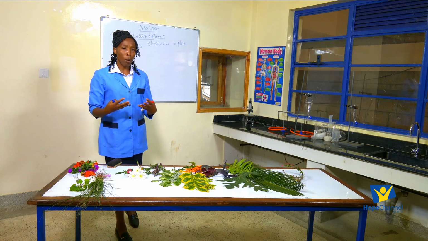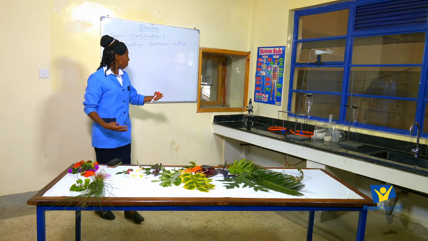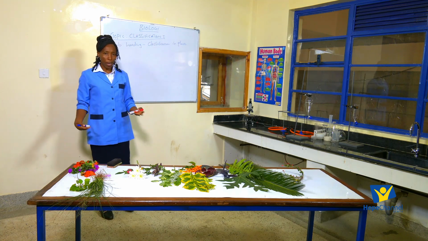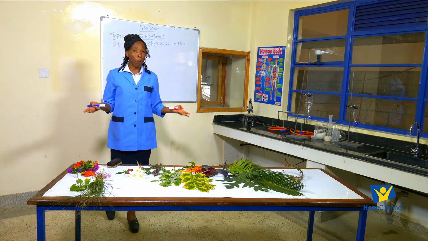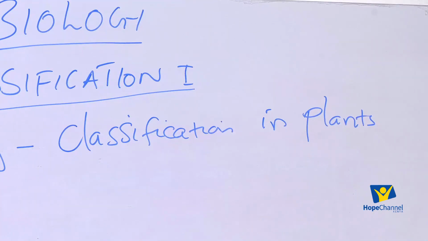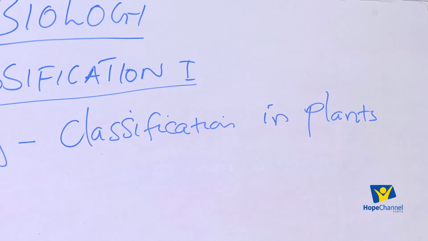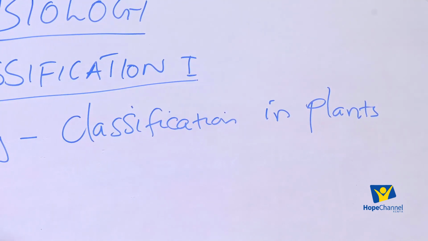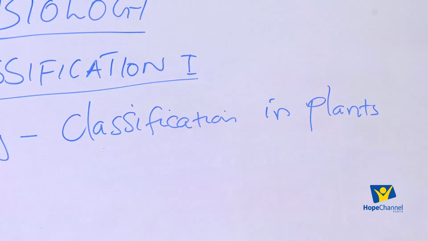Now we are talking about classification of plants. How do we classify plants? The first thing we ask ourselves is, what are the parts of a plant?